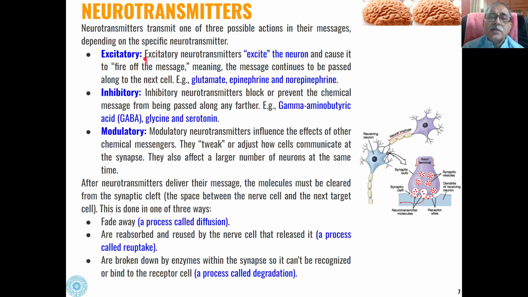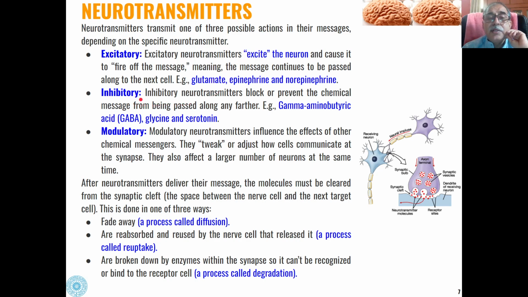Excitatory neurotransmitters are those which will excite the neuron and cause it to fire off the message, meaning the message will continue to be passed along to the next cell. The neurotransmitters under this category are glutamate, epinephrine, and norepinephrine.